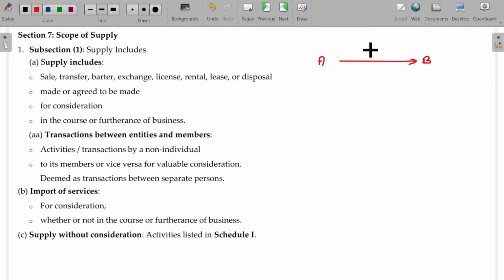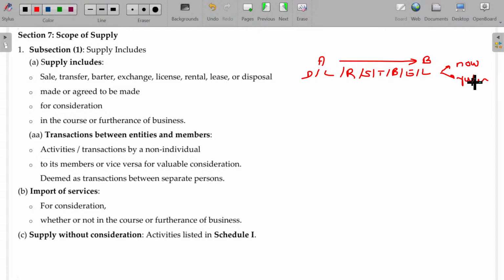So, A and B. From A to B, there may be sale, transfer, barter, exchange, license, rental, lease, or disposal, whatever the nature may be. When, sir? Now or later. Now or later.